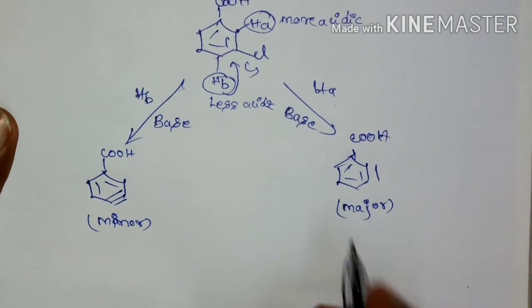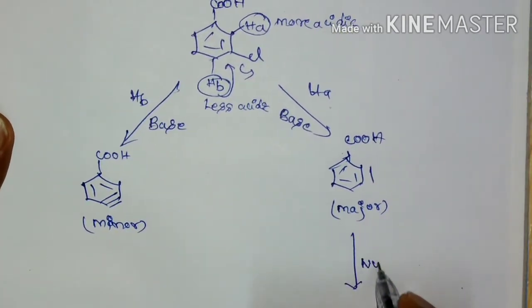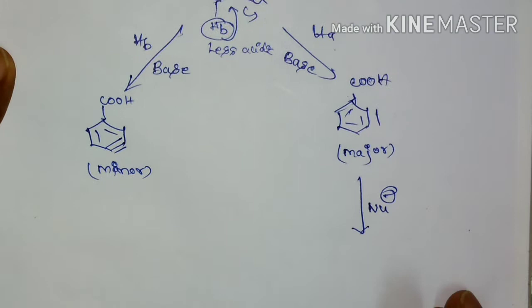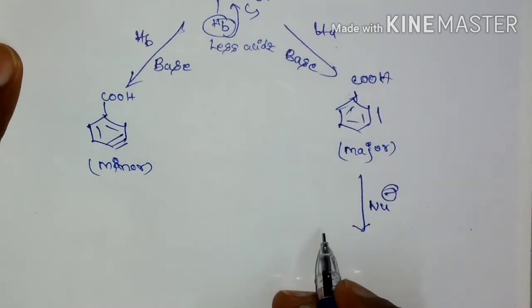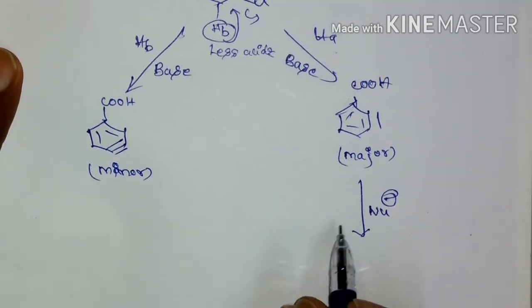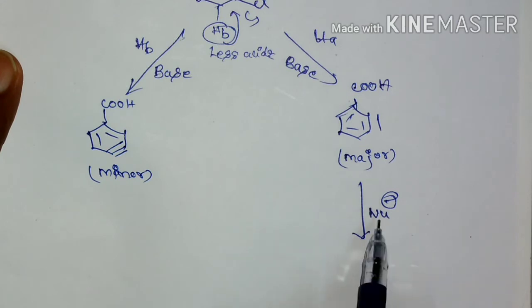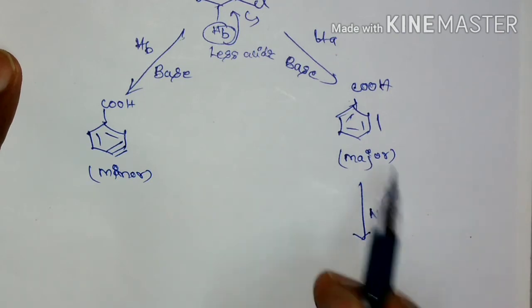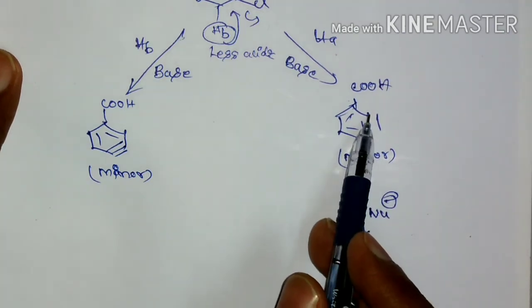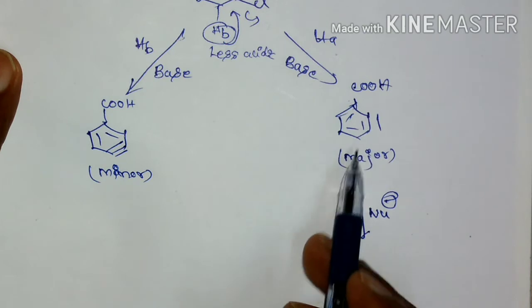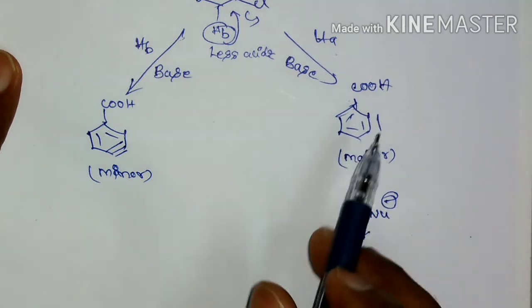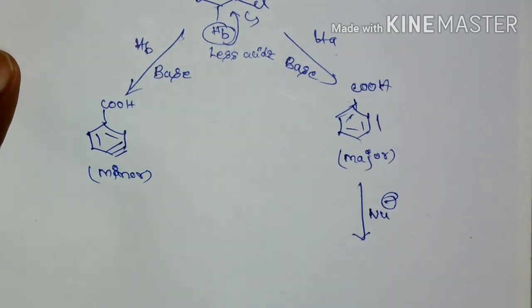Okay, and now try to react with a nucleophile. Here you should keep in mind which position the nucleophile is going to attack. Electron density will be removed at the ortho position and para position if the substituent is electron withdrawing.